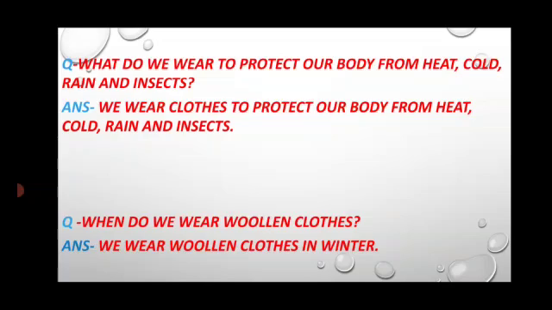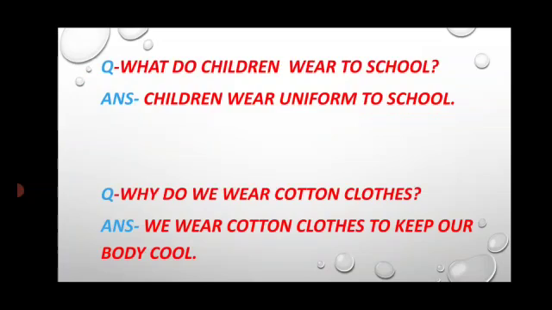Next question is, when do we wear woolen clothes? The answer is, we wear woolen clothes in winter. Next, what do children wear to school? The answer is, children wear uniform to school. Next question is, why do we wear cotton clothes? The answer is, we wear cotton clothes to keep our body cool.